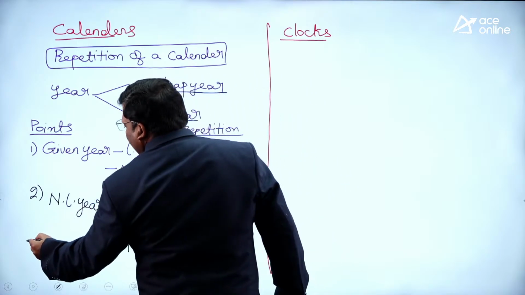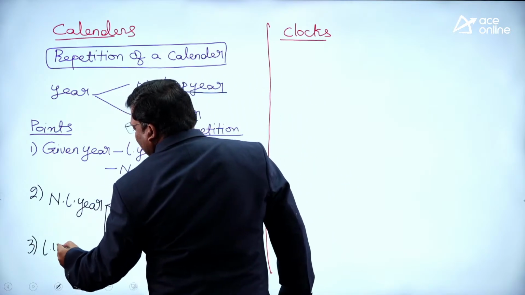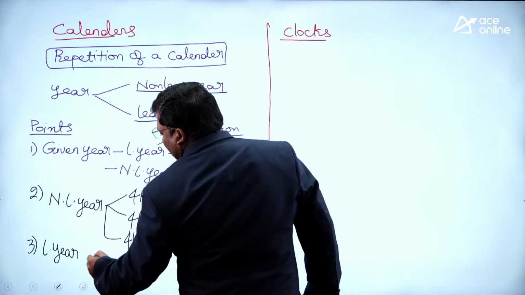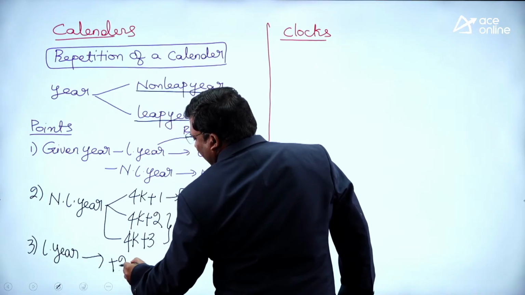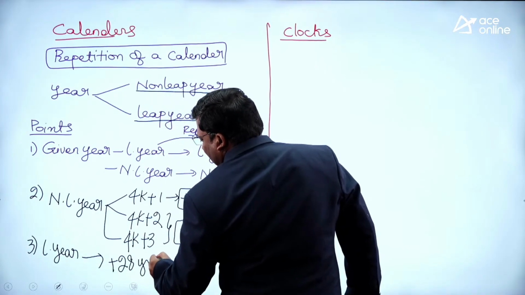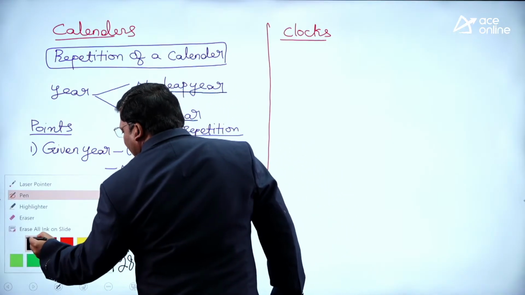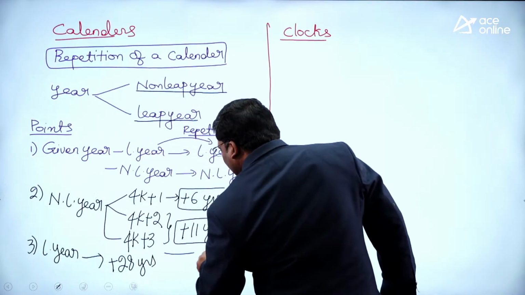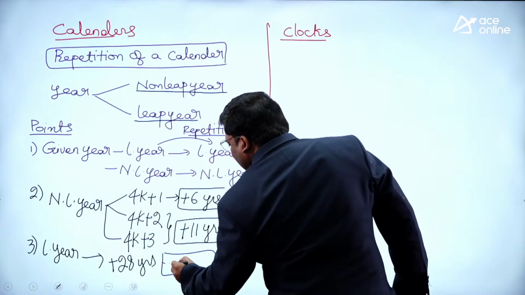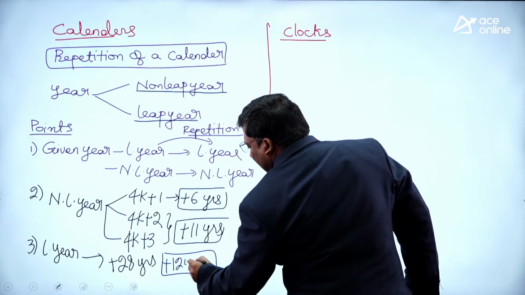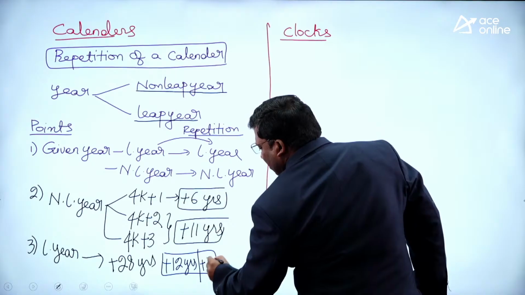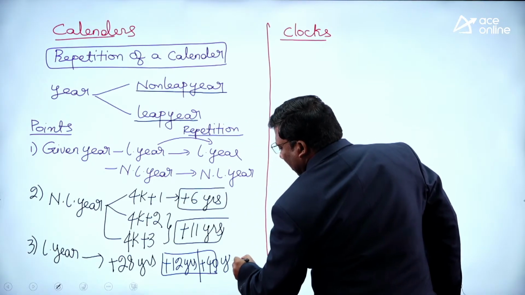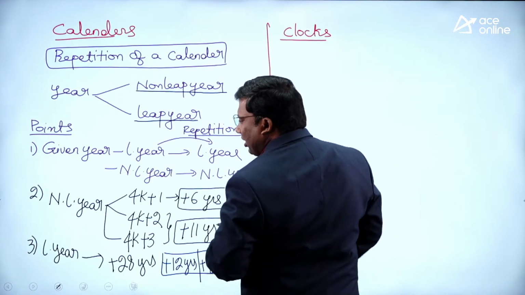If it is a leap year, it repeats after 28 years. After 28 years, there is an exception which I will discuss in the next class. It can repeat after 12 years or 40 years.